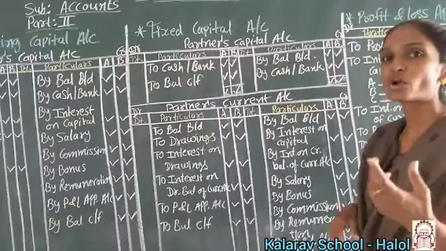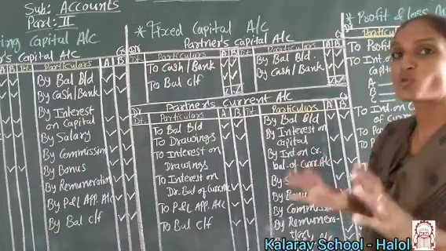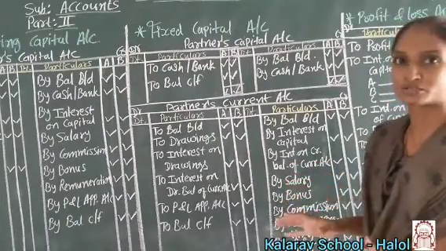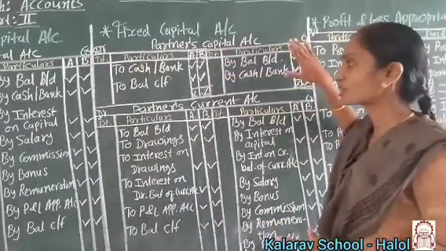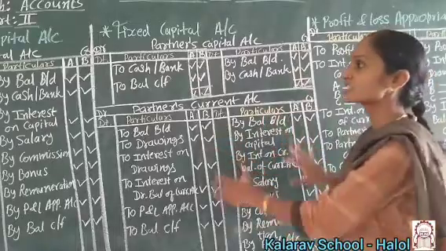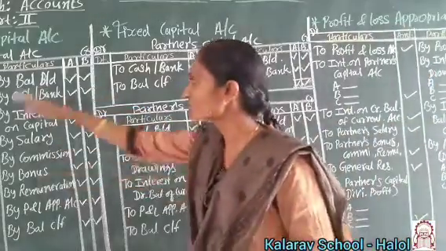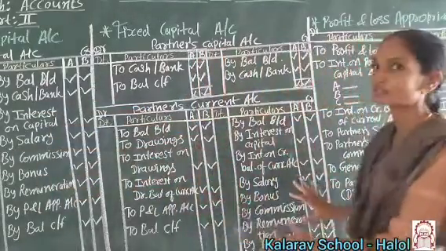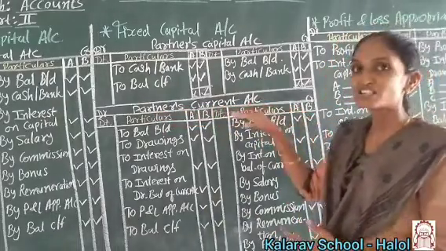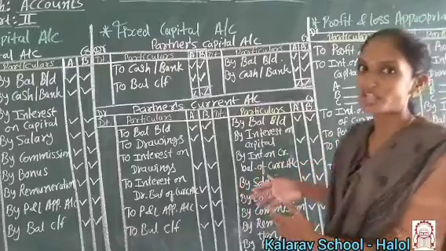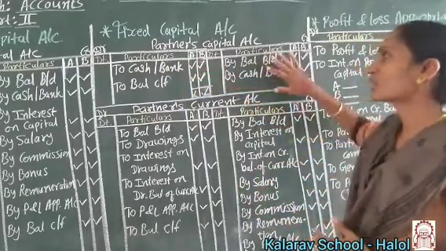Both have brought 1 lakh, so they don't want these things to fluctuate. That is why there is one partner's capital account, and all the other things are recorded in the partner's current account. The partner's current account fluctuates, but the partner's capital account is fixed.